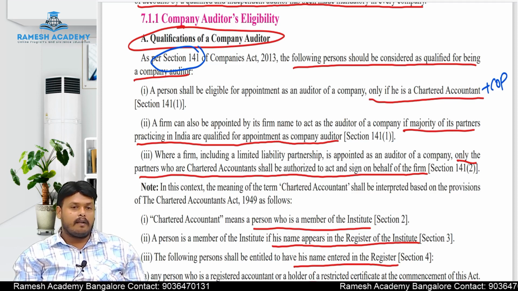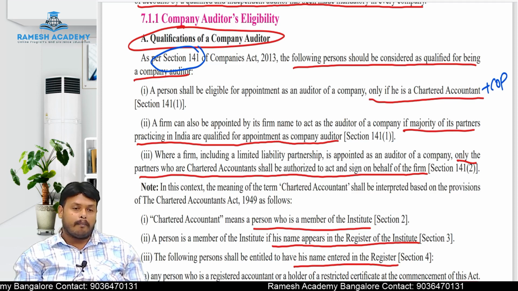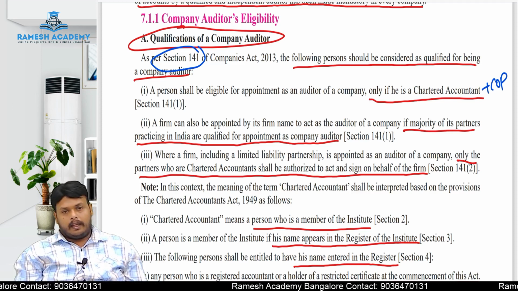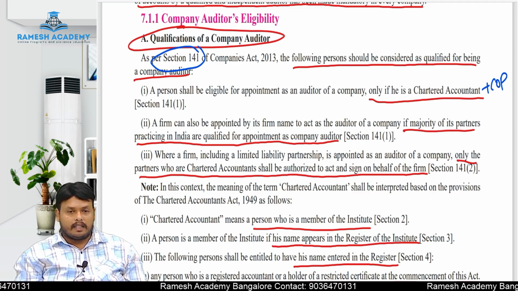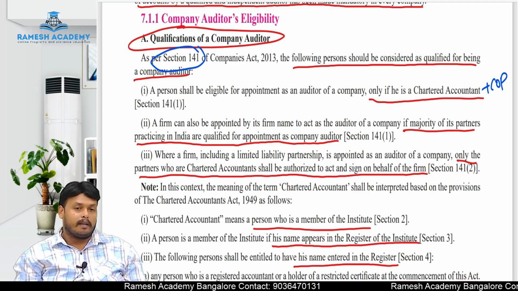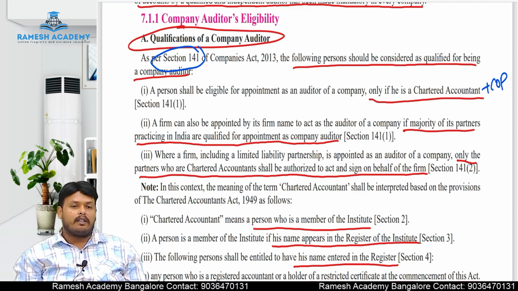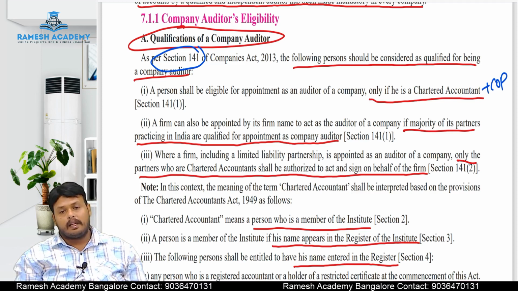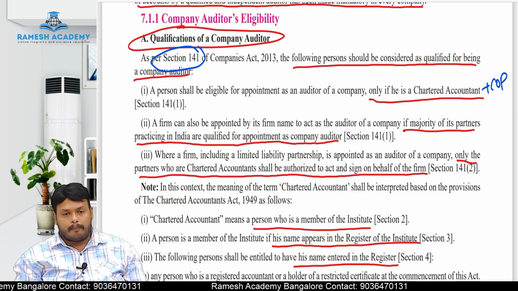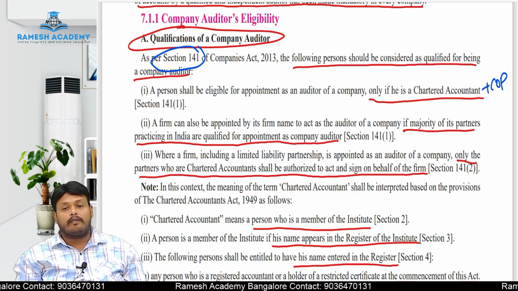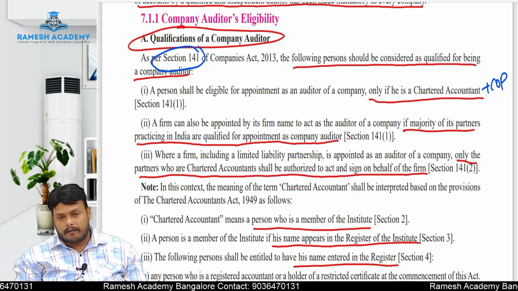And the second point you have to keep in your mind is that a partnership firm can be appointed as an auditor of a company when the majority of the partners in the partnership firm are practicing in India. When the majority of the partners are practicing in India, then in that case we can appoint those persons as an auditor. And a limited liability partnership firm, including a limited liability partnership firm, can also be appointed as an auditor of the company because the majority of the partners are chartered accountants holding a certificate of practice.